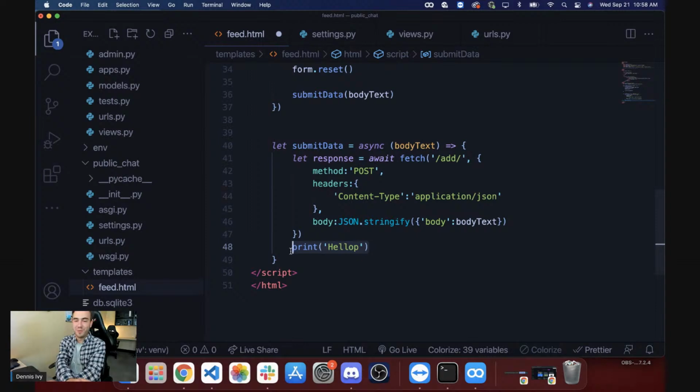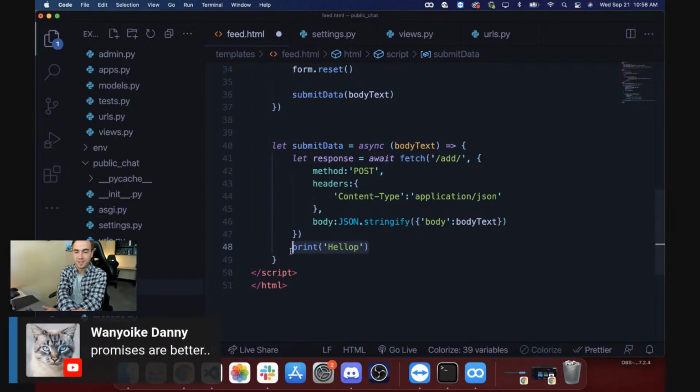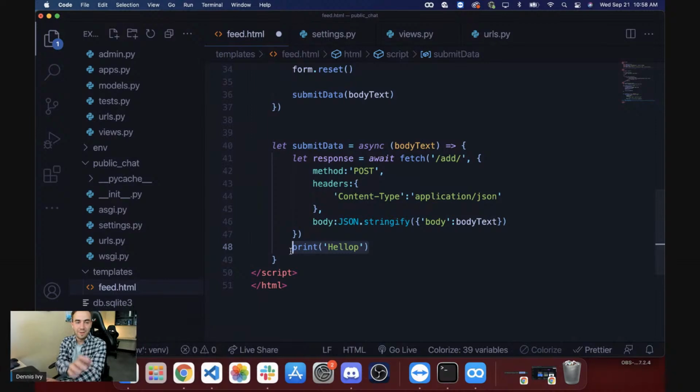Someone's saying promises are better. Nah, I don't think so. Promises are old school. It is the same idea, but yeah, definitely don't like it. It's not clean, in my opinion.